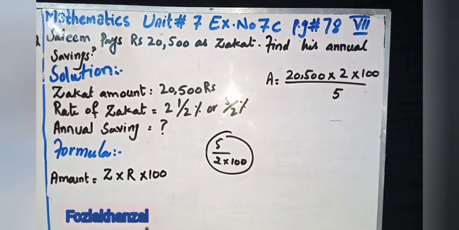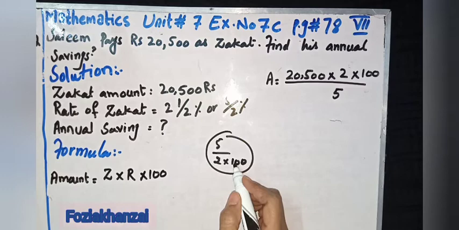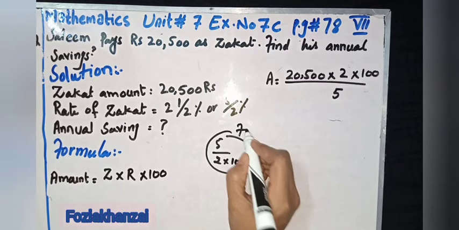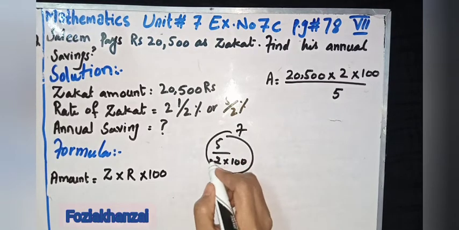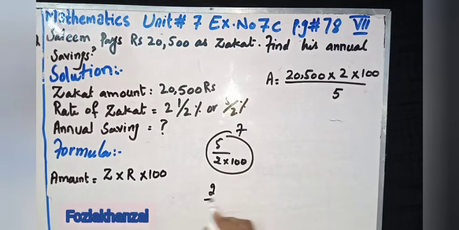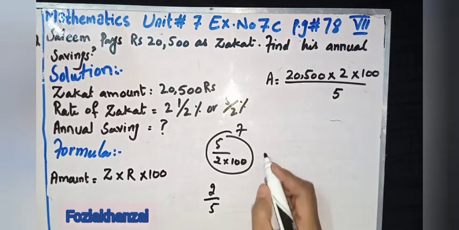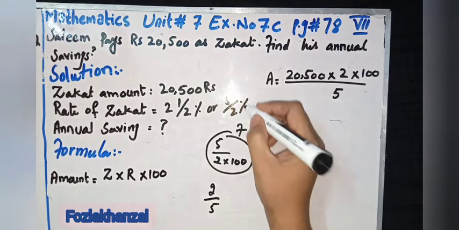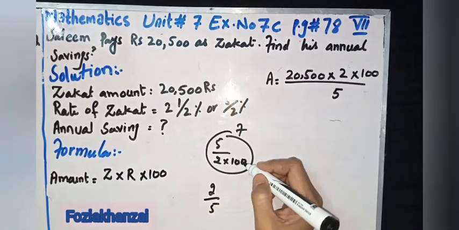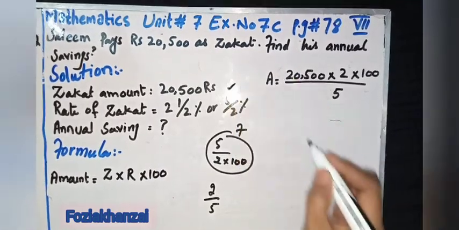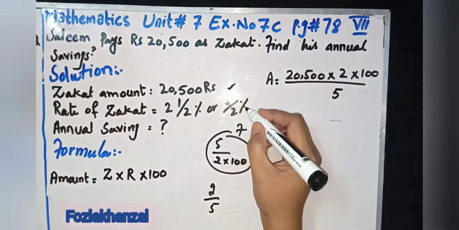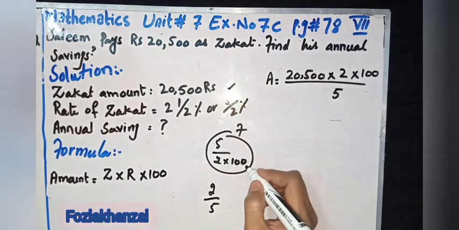But in this question, zakat is paid, so we reciprocal this part. We reciprocal the formula, 5/2. So we write 2/5 like this. And 100, it's a percent. Only this part we reciprocal, 2/5, and the percent sign converts into 100.